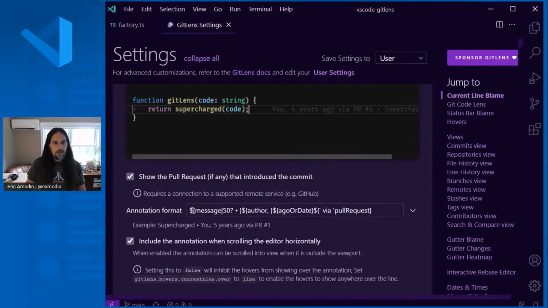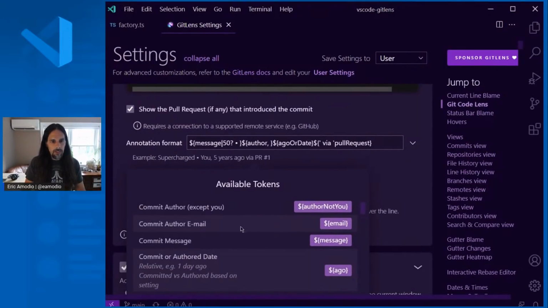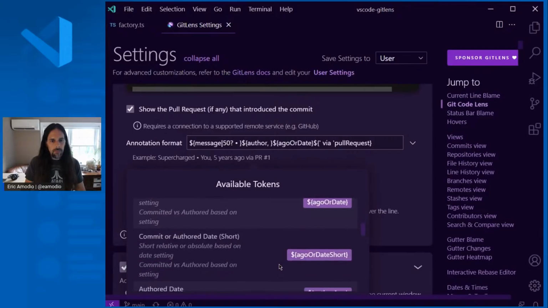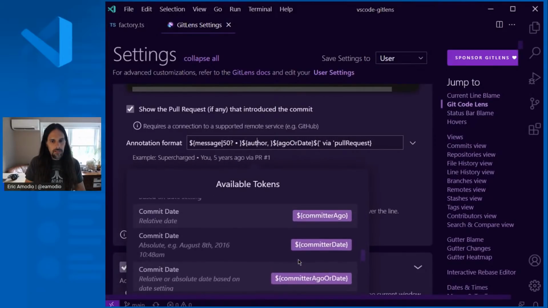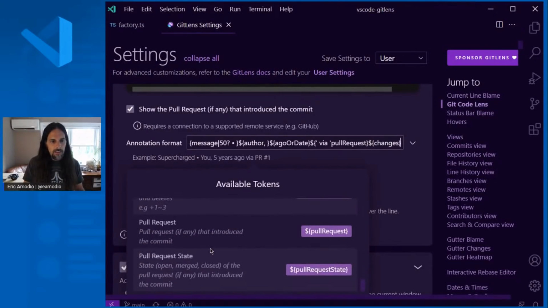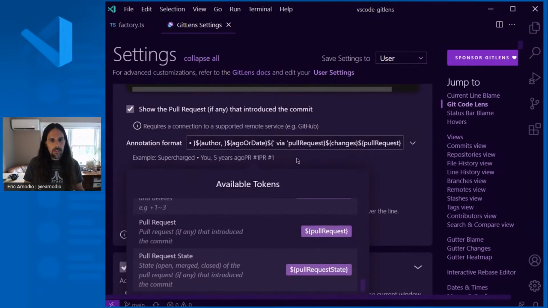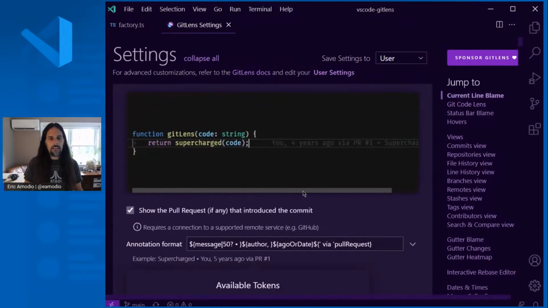You can actually control what the format of the message is here. So you have all these tokens that you can actually input here. So if we wanted to put in, say, changes indicator, put that right in the middle here. That's not where I wanted it. And you can see changes was not a good one, but let's just pick pull request. And you can see that the PR will get put in there, and so you can put in any information you want there, and then it will be reflected in the thing.